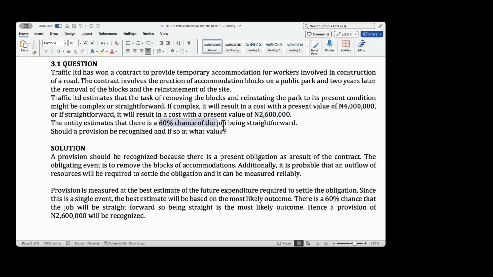But since there is a 60% chance that it will be straightforward, that's the most likely outcome. So we're going to recognize a provision at 2.6 million. And that's how you go about solving this. Do we have any question?